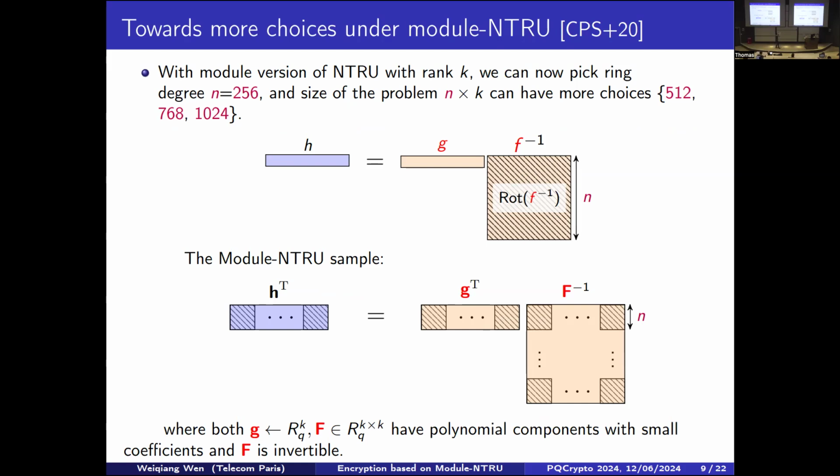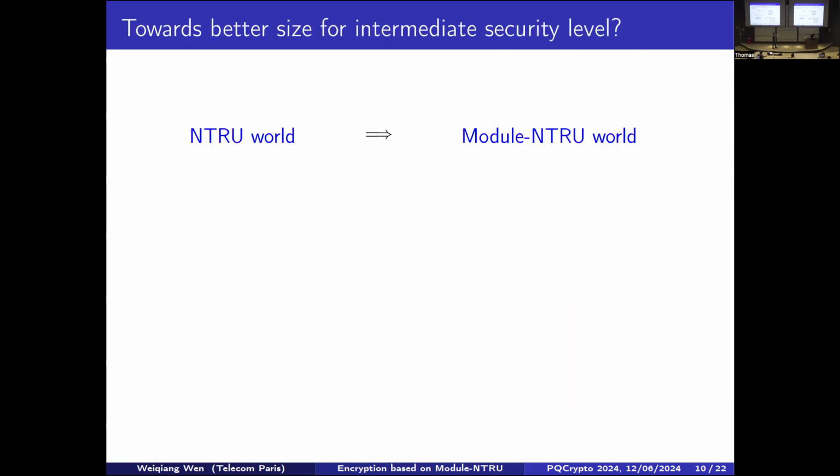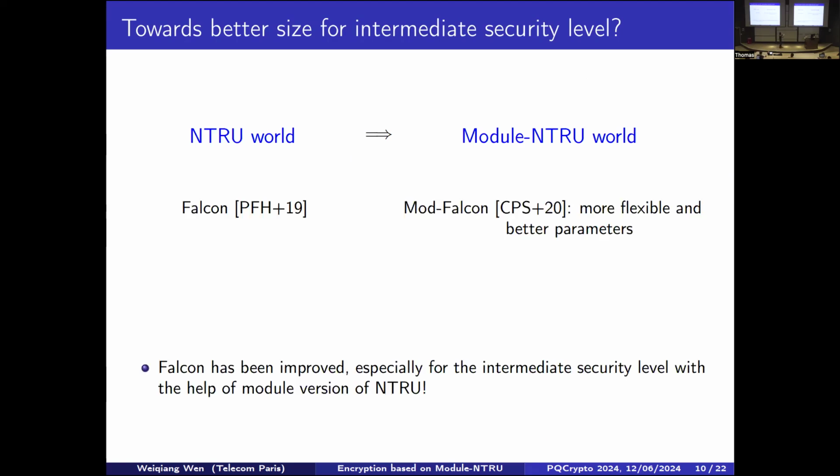So now, other than the 2 parameter sets we had at the beginning, we also have the intermediate one, the 768. And this is the main idea behind moving a scheme from NTRU to module NTRU, and it has been very successful for the Falcon signature. Its module version is much more efficient than Falcon for some intermediate security levels.